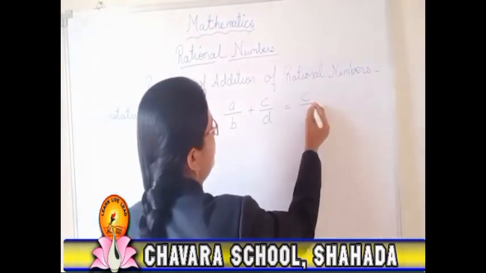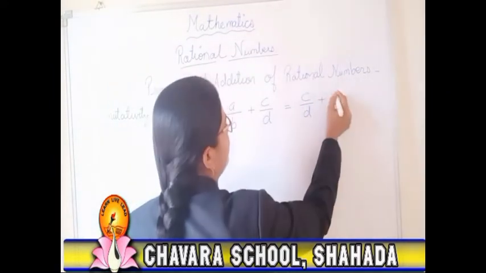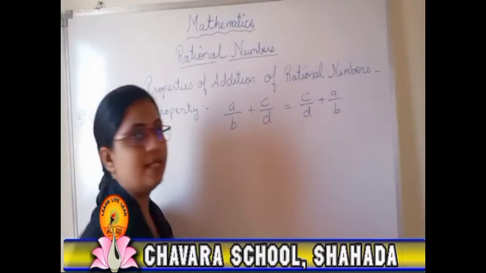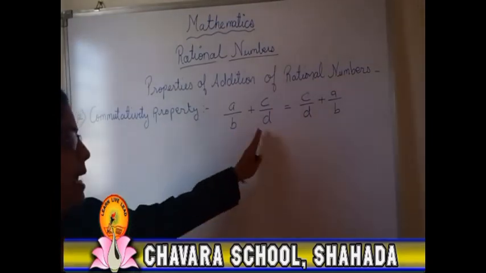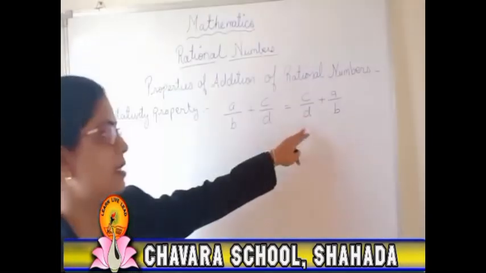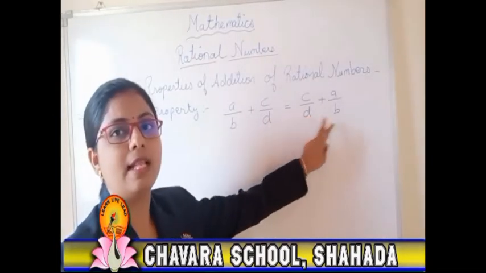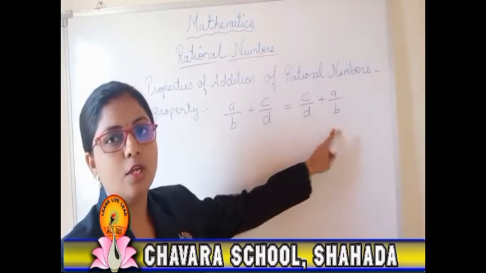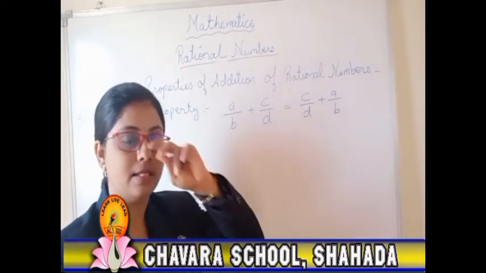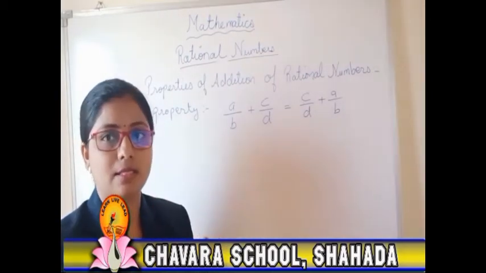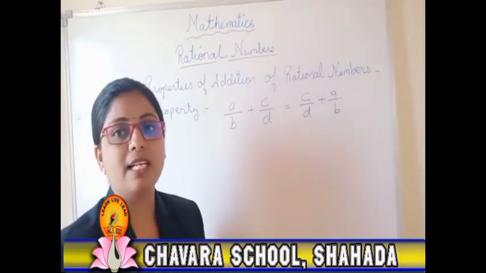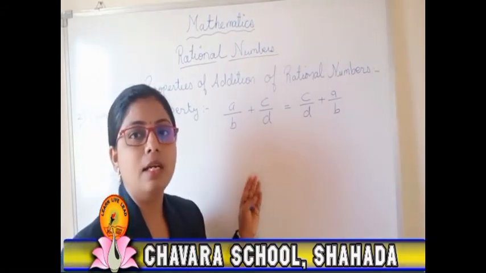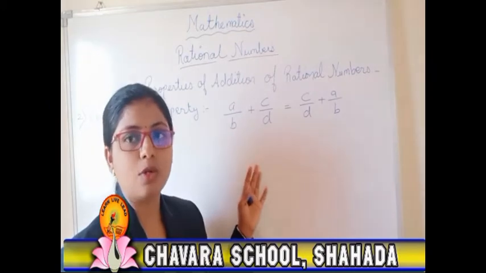So C upon D plus A upon B. You can see the first term and second term: here the second term is written first and then the first term. So after interchanging the places, you should still get the same, equal answer. So we can say that the given example is commutative.